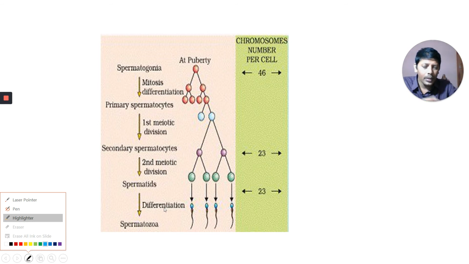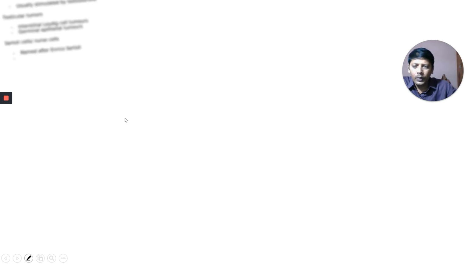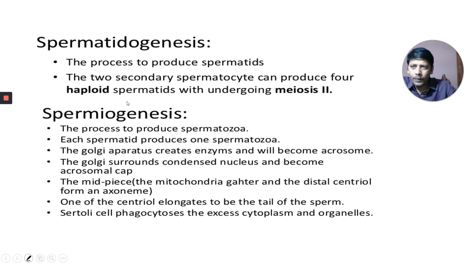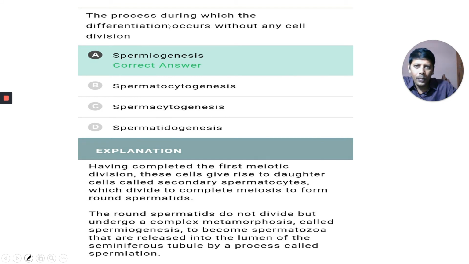But here only differentiation you can observe, no division here. Mitosis is taking place elsewhere. What they are asking is the process during which differentiation occurs without any cell division.